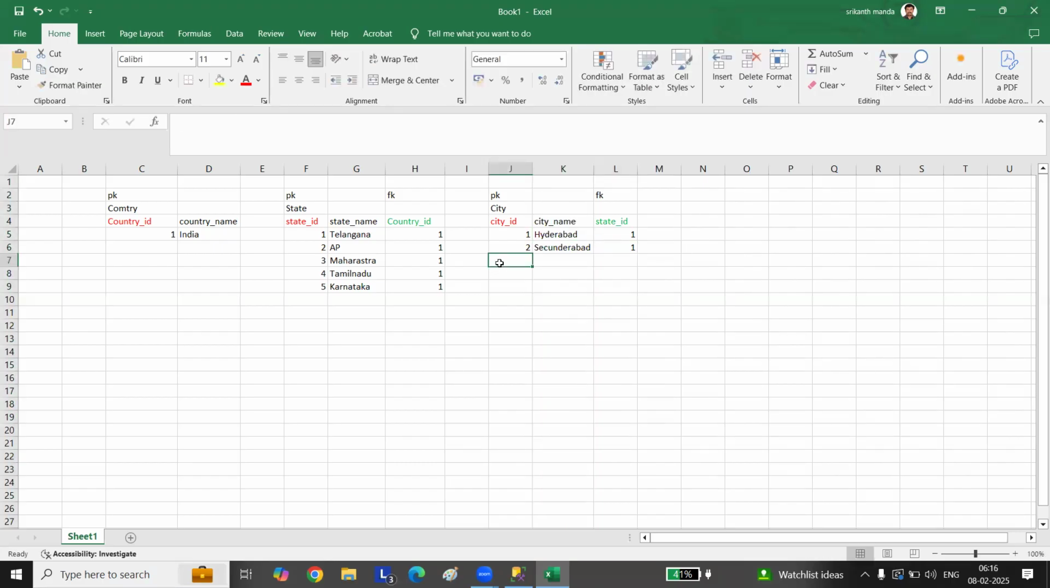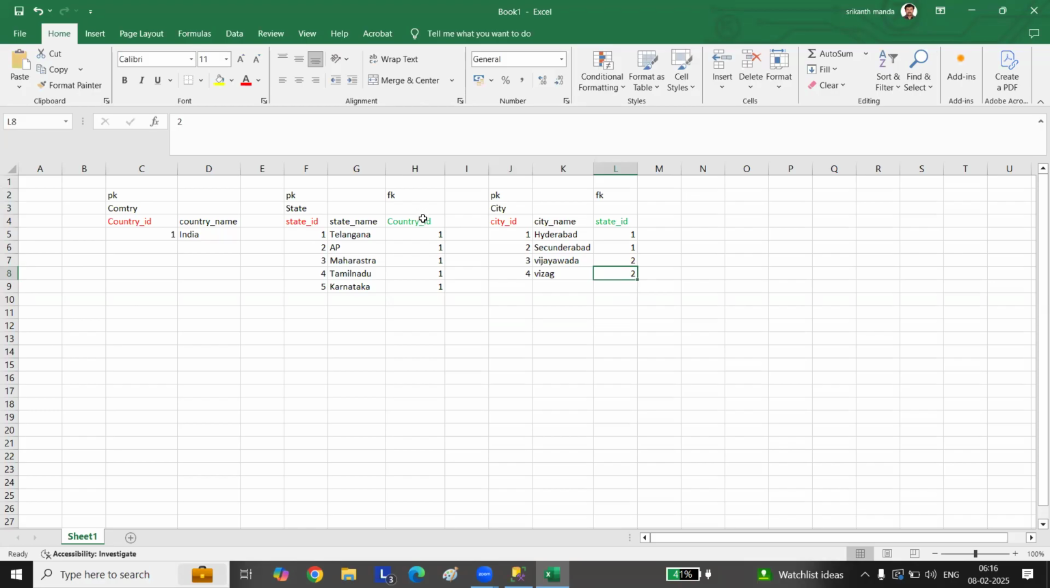Now go to 3. So Vijayawada, right? This is from AP. Let's go here, give 2. Now go to 4 here. Okay, so I'll go with Vizag. This is in AP. So 2, right? So this is how you create the relationship.